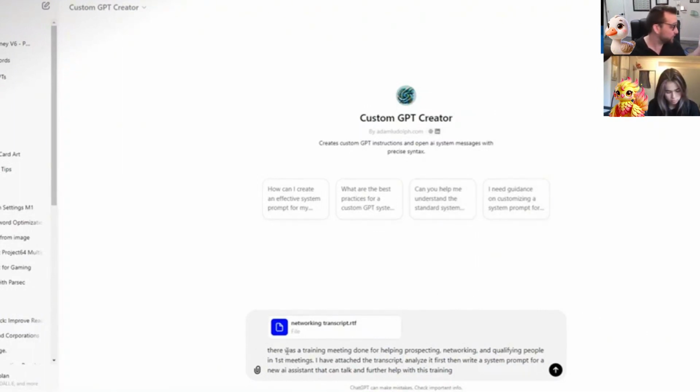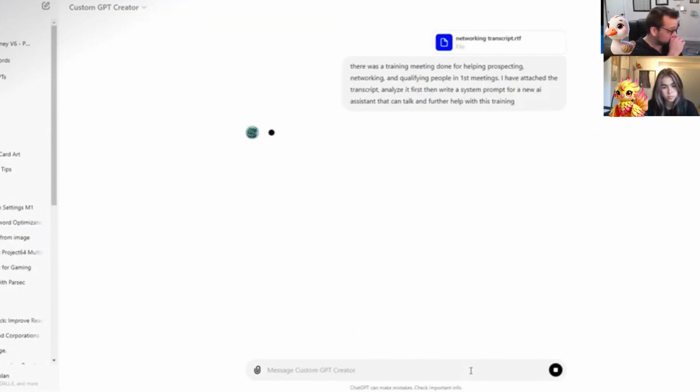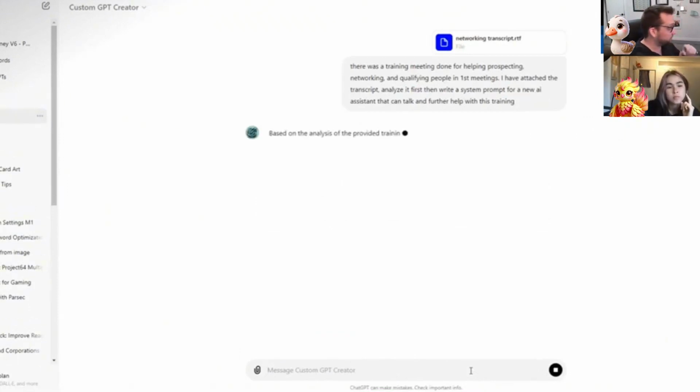So all I'm giving it is the transcript, telling it there was a meeting done to help prospecting, networking, and qualifying people in first meetings. Attach the transcript, analyze it first, and write a system prompt for a new AI system that can talk to further help with this training. Give it that. Kick out a system prompt for me.